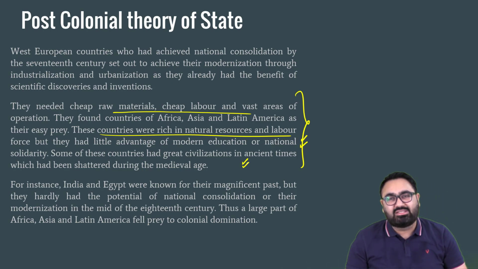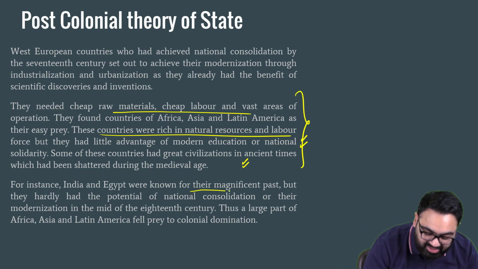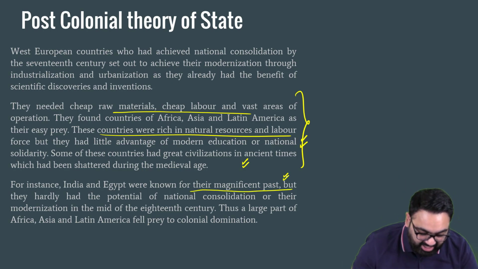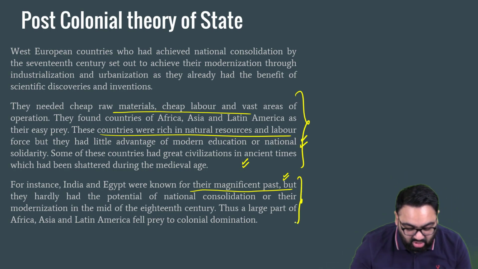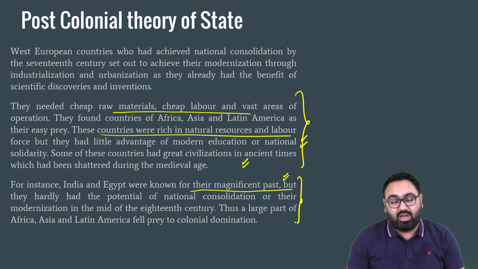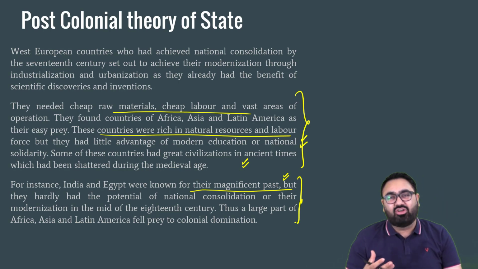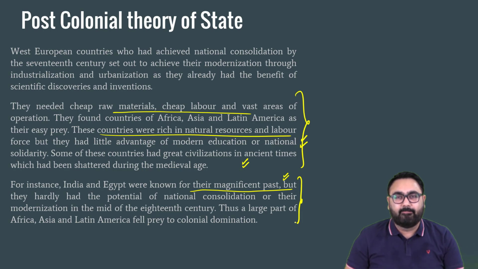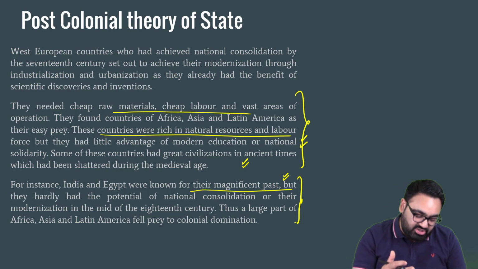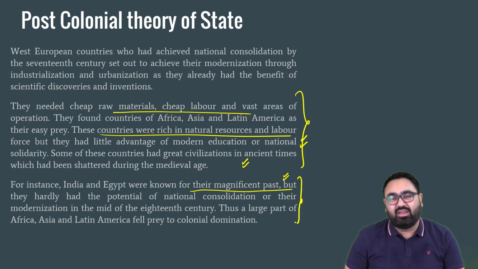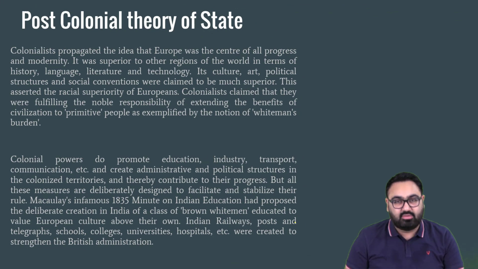Look at some of the best or well-known civilizations from the ancient past. India and Egypt, both of these have had a magnificent history attached to them. But none of these could really realize their complete national consolidation. Countries were divided, India was partitioned when the British were here. So the colonial powers made sure that before they left, the situation in these colonies is so bad that they will never be able to achieve their true potential.